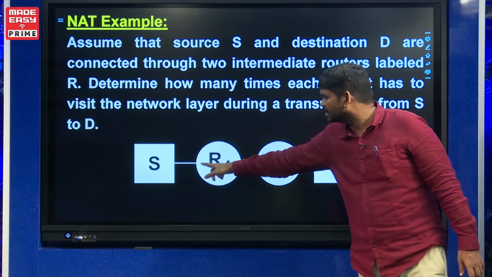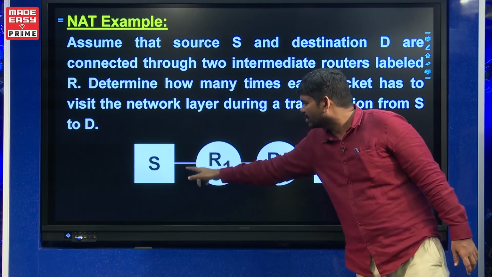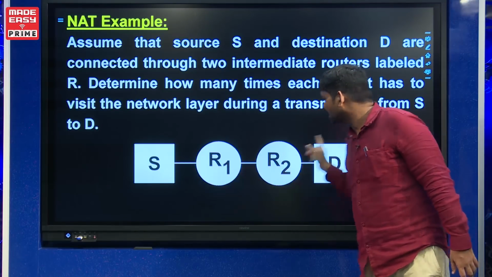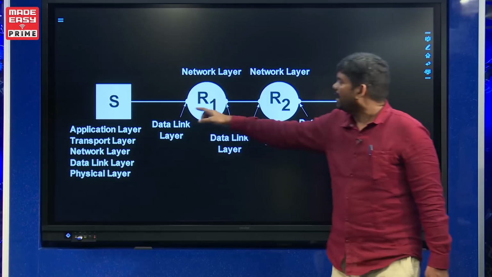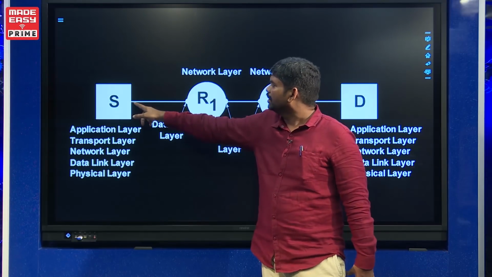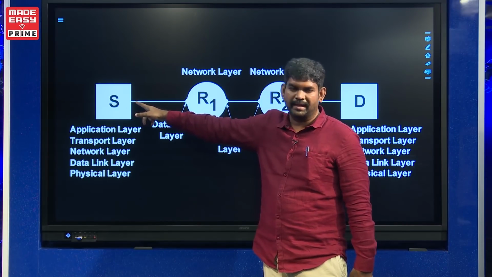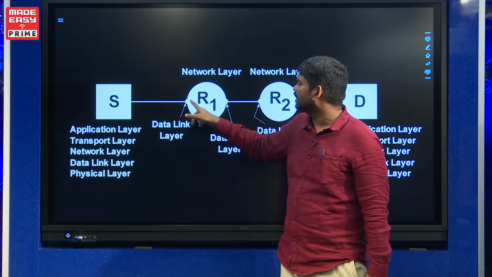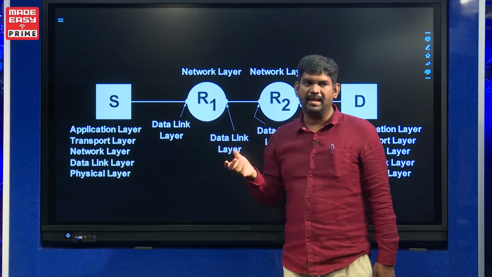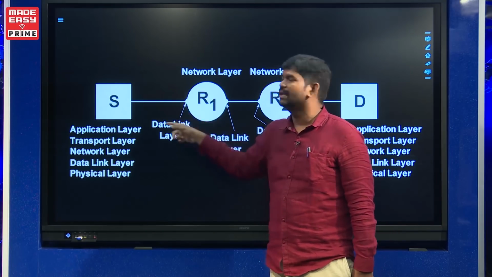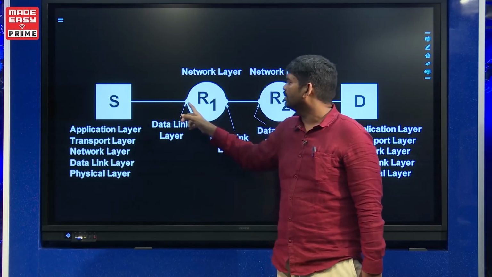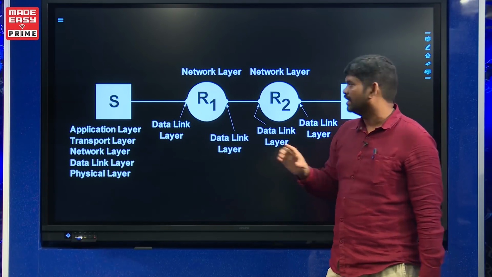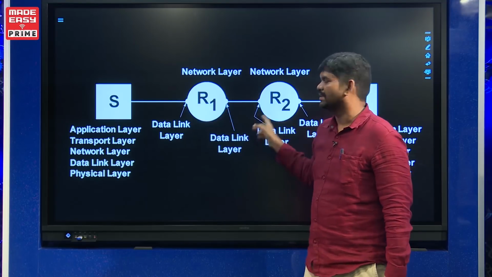What happens at this junction? This particular area is called a LAN, and this is also one more LAN. At this entry point you attach the data link layer header, and at this exit point you remove the data link layer header of that network. In a layman's way I can say this is one single LAN. Here you attach, here you detach, again here you attach, here you detach. What? The data link layer header. It is not the previous one, it is a separate LAN you can say.